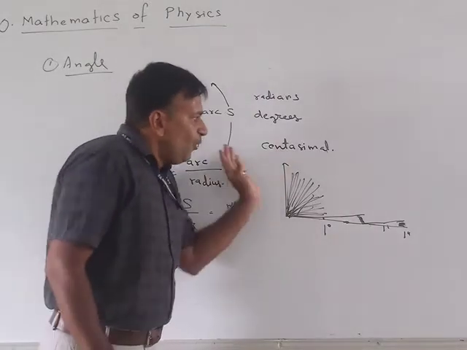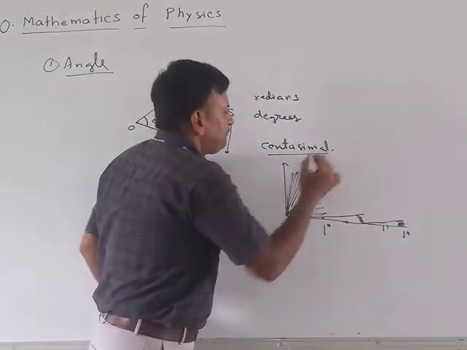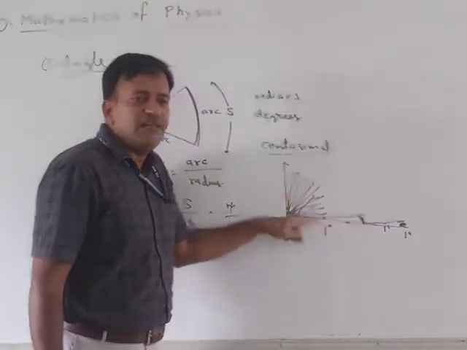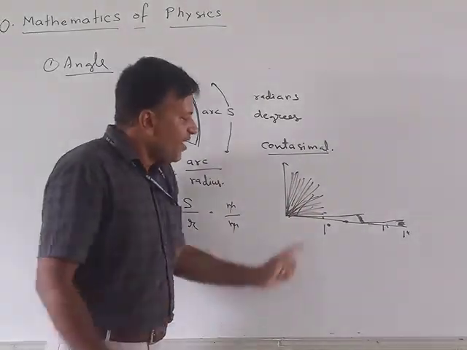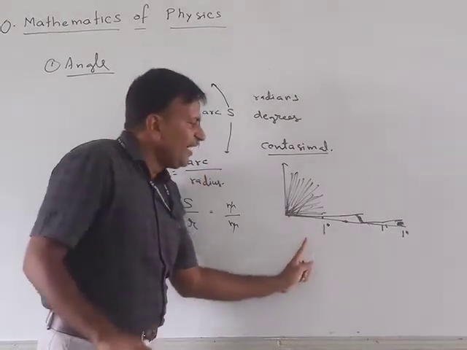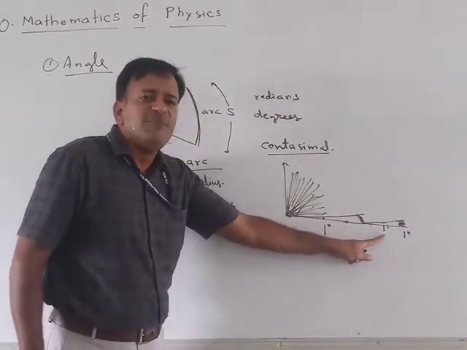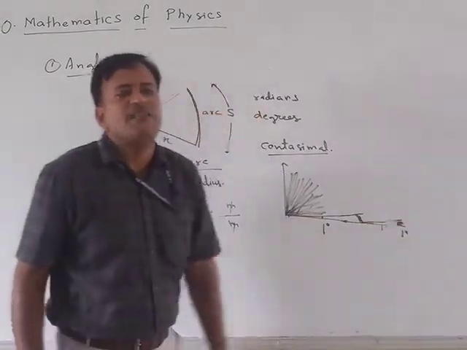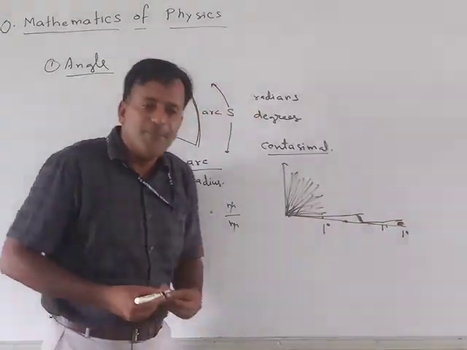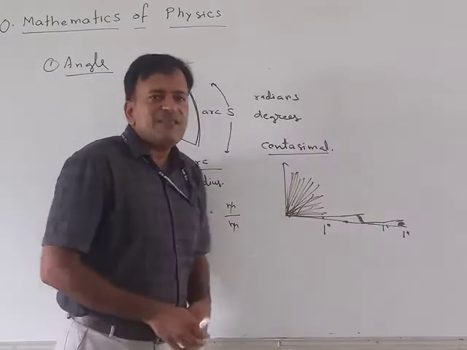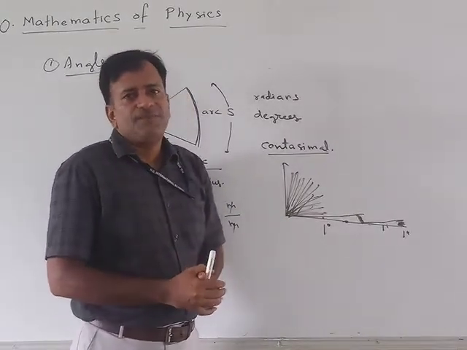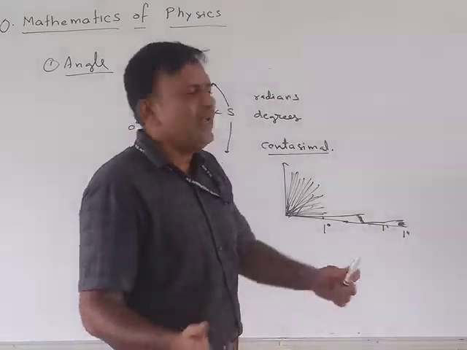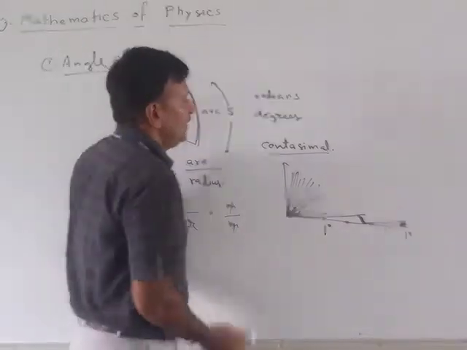So, what does the centesimal system say? One right angle is divided into 100 parts, which are known as degrees, or you can call them grades. One grade or 1 degree is again divided into 60 parts, which are known as minutes. And 1 minute is again divided into 60 more parts, which are known as seconds. But this centesimal system is out of use. In modern times, where is the centesimal system used? Nowhere.